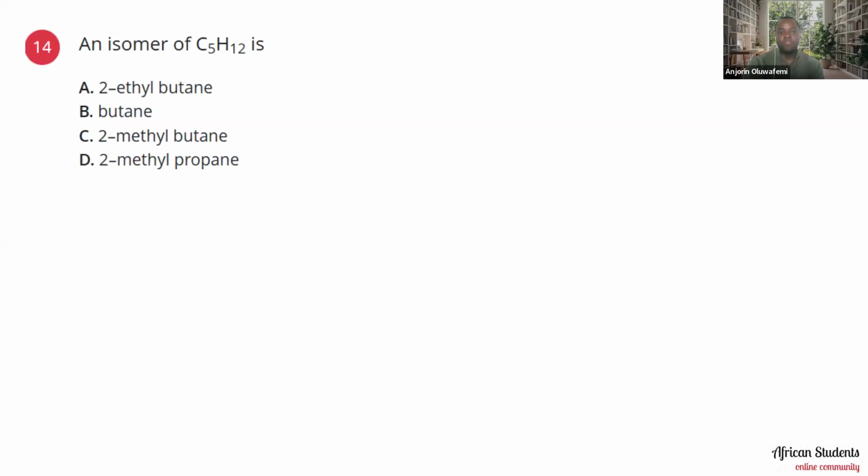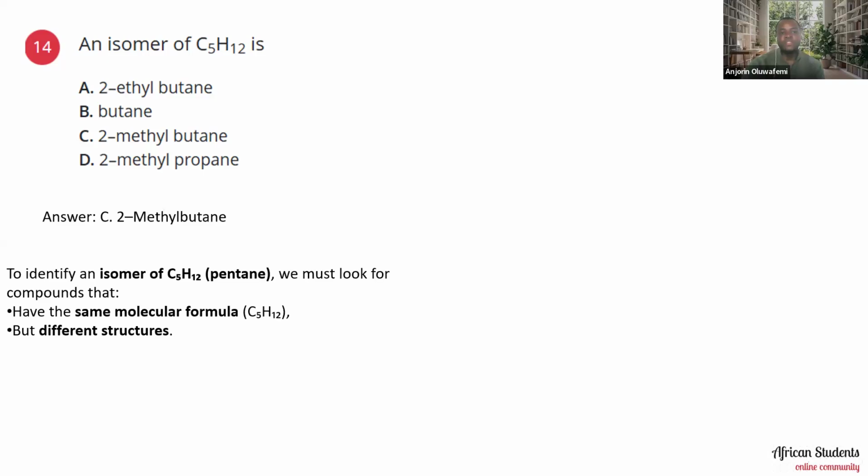The isomer of pentane, that's C5H12, is 2-ethylbutane, butane, 2-methylbutane, or 2-methylpropane. So the isomer is C, 2-methylbutane. And why did we choose that? To identify an isomer of C5H12, that's pentane, we must look for the compound that has the same molecular formula of C5H12, but a different structure.